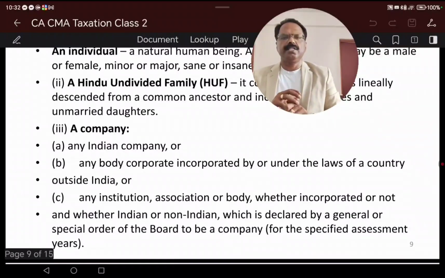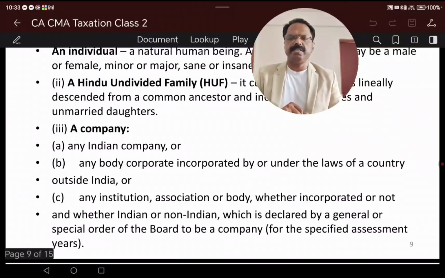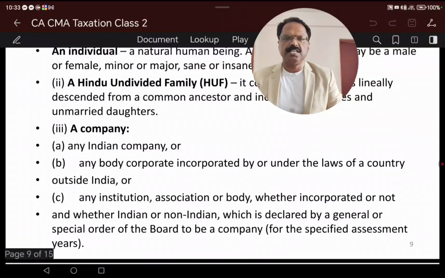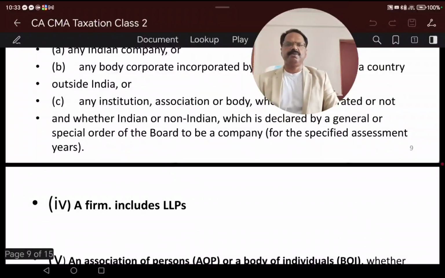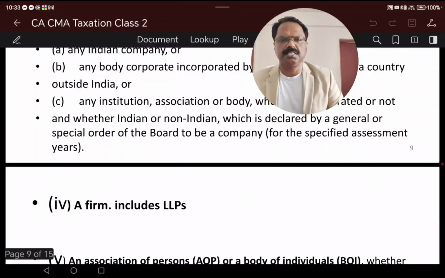So a person includes an individual person, a normal person, a human being. Second is a Hindu undivided family. Third is a company. A company can be an Indian company, or any other body corporate incorporated under any law of the country, India or outside India. So individual, HUF, company, and fourth is a firm. Firm means you know that it is a partnership firm.